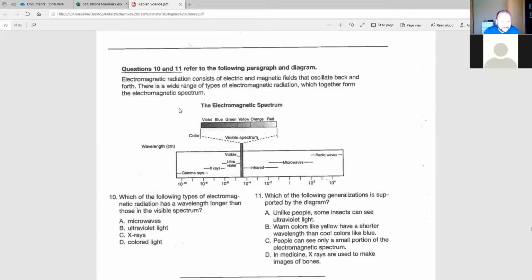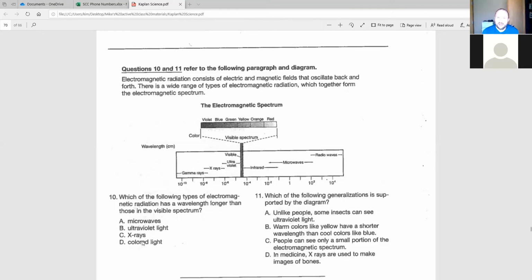All right, so number 10 talks about this electromagnetic spectrum visual aid and then the little paragraph. So let's read the question and then we'll maybe bounce around and look at it. Number 10 says, which of the following types of electromagnetic radiation has a wavelength longer than those in the visible spectrum? So, first we need to find out where the visible spectrum is and where these various types exist on that.